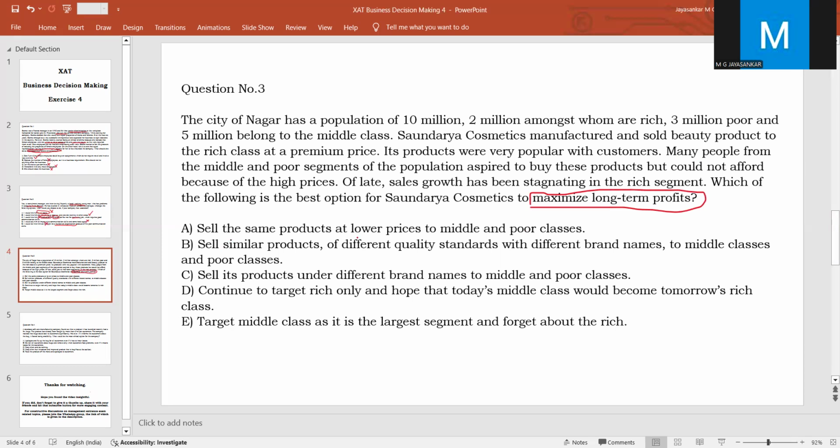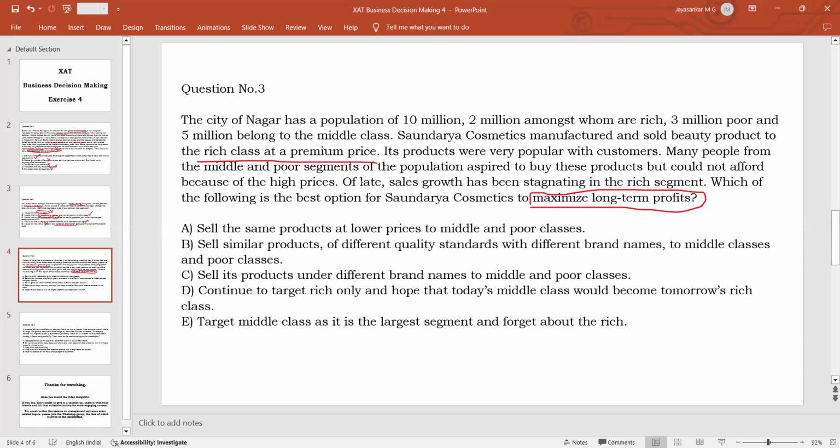Option A, sell the same products at lower prices to middle and poor classes. What will happen if you do this on a long-term basis? Why are these cosmetics sold at a high premium to the rich people? There could be two reasons. One is to maintain the exclusivity of the product, so it is priced at a very high level. Second, the cost of production should also be high. Normally, when the cost of production is high, it is priced at a higher price.